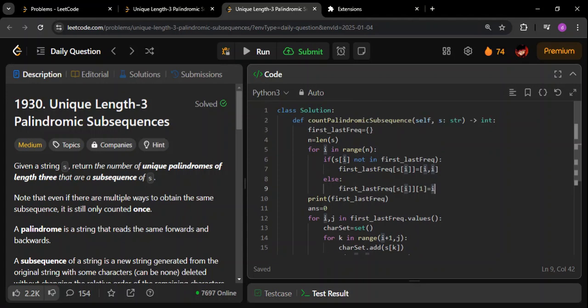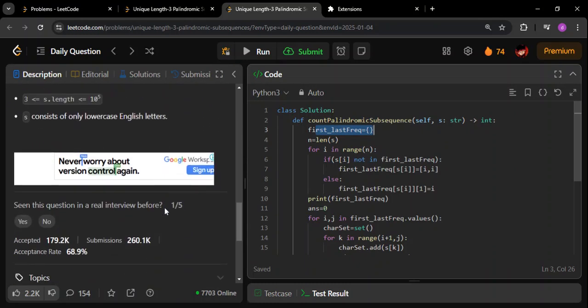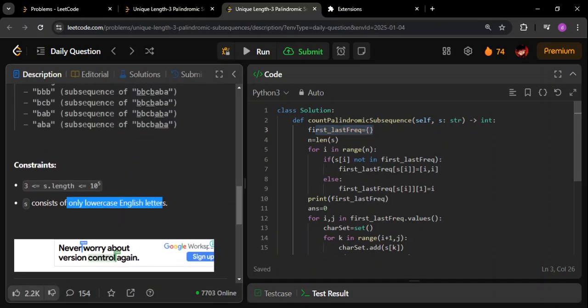If you talk about the space and time complexity of it, so see here what we are doing. Just see this constraint. We are only dealing with lowercase English letters, so there will be only 26. So the idea here is, in the worst case also, this particular data structure that we're using will only have 26 key value pairs. Since this is a constant number, it is not dependent on n. For that reason, it will not be contributing to the space complexity. It will still be a constant space complexity only.